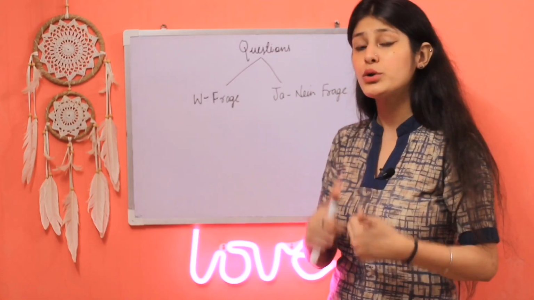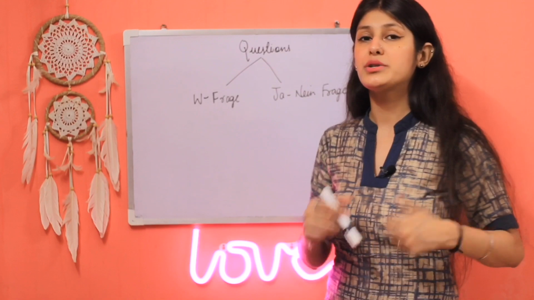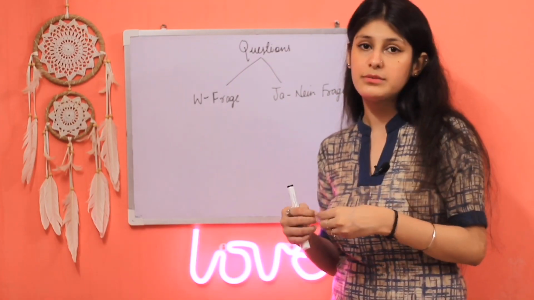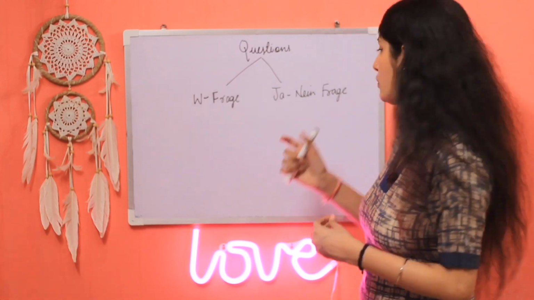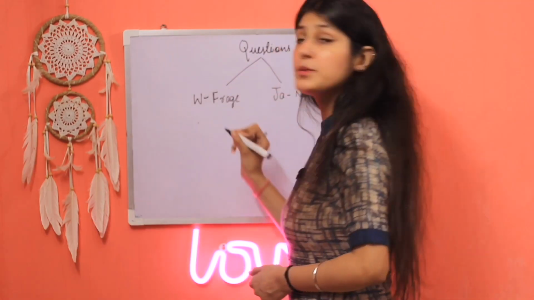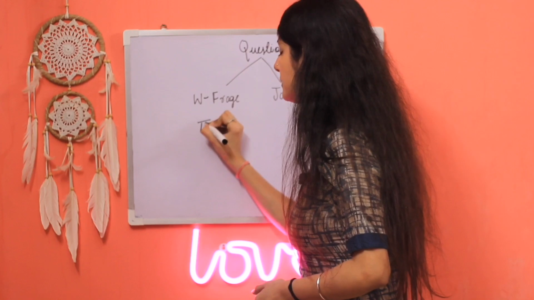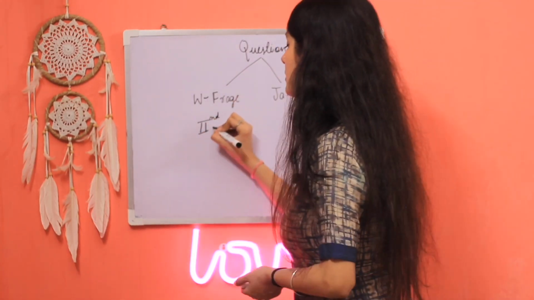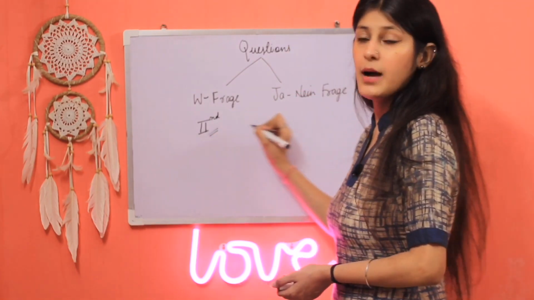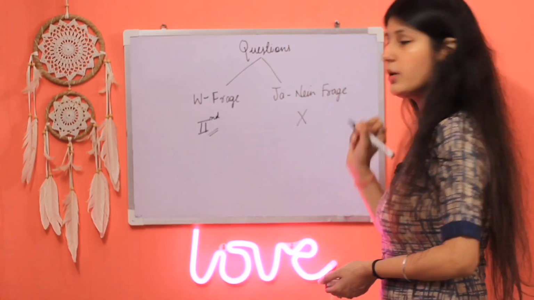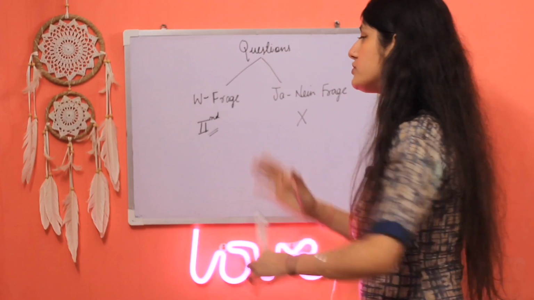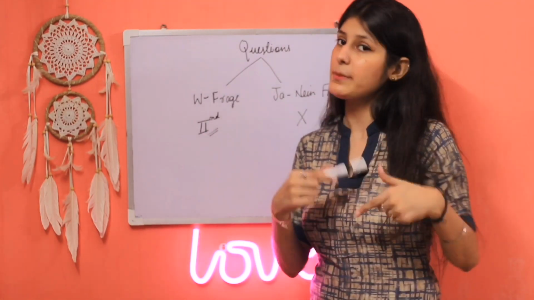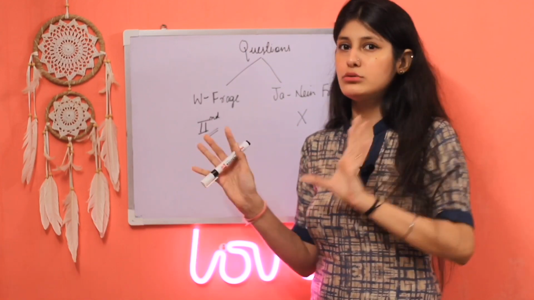For example, do you want to go for a movie? Do you want to eat this? Would you like to join us? So you will just have to reply with a yes or no. So those are Ja-Nein-Frage. The position of the verb here will be second as usual, but not here. In today's video we would just cover W-Frage and not Ja-Nein-Frage. We would cover Ja-Nein-Frage in a separate video, otherwise this video becomes too long.